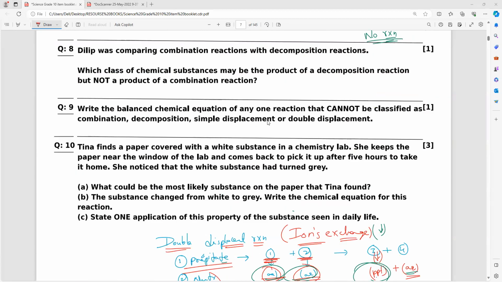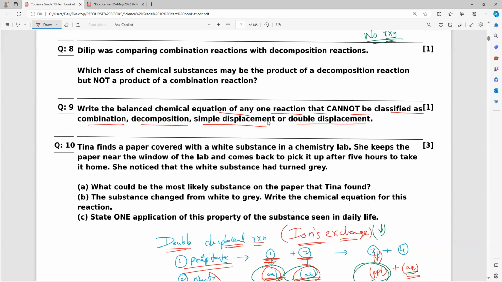Next. Write the balanced chemical equation of any one reaction that cannot be classified as combination, decomposition, simple displacement, double displacement. See, it is very tough. So that equation should not come under this. Anybody? At least one example. Anyone? That equation should not come under this.